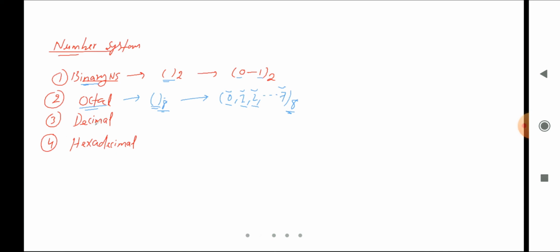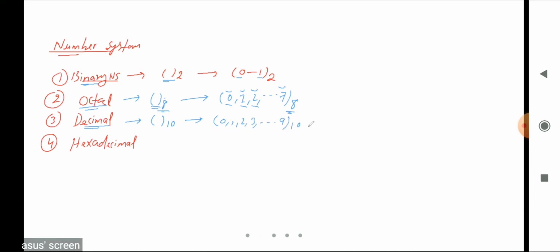Let's see the next one, the decimal number system. If we talk about decimal number system, here the base is 10, right? And this is the most popular number system. In daily life we are using this decimal number system. So the base is 10, and the values are 0, 1, 2, 3 up to 9.